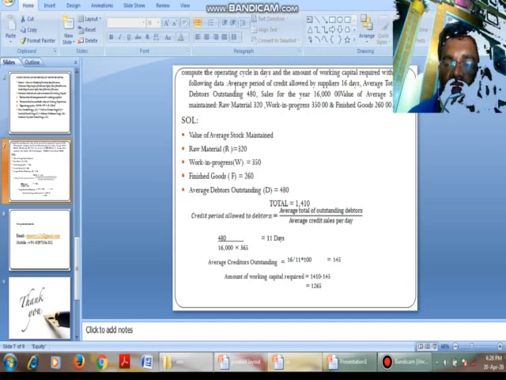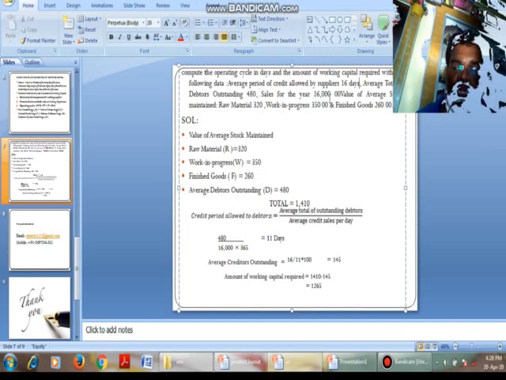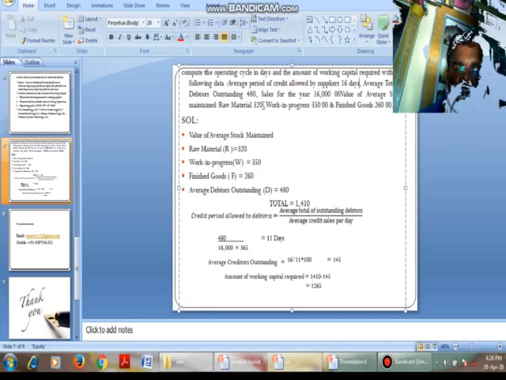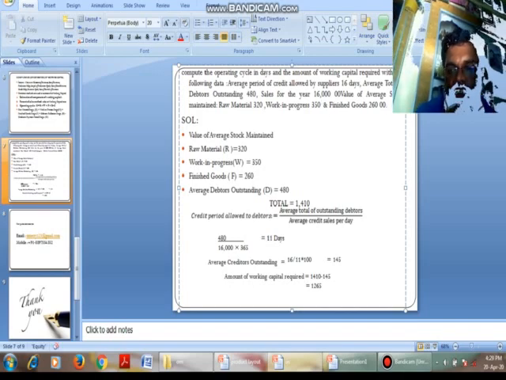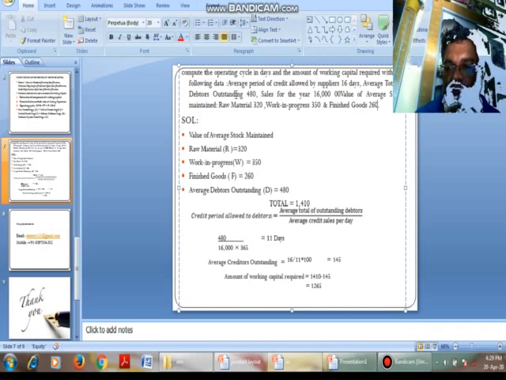Here we have given the average credit period allowed by suppliers as 16 days. Average debtors outstanding is 480. Sales for the year is 16 lakhs. Value of average raw material stock maintained is 320. Work in process is 350 and finished goods is 260. That is, we have given the raw material, work in process and finished goods values: finished goods is 260, work in process is 350, raw material is 320, debtors is 480, sales is 1600.